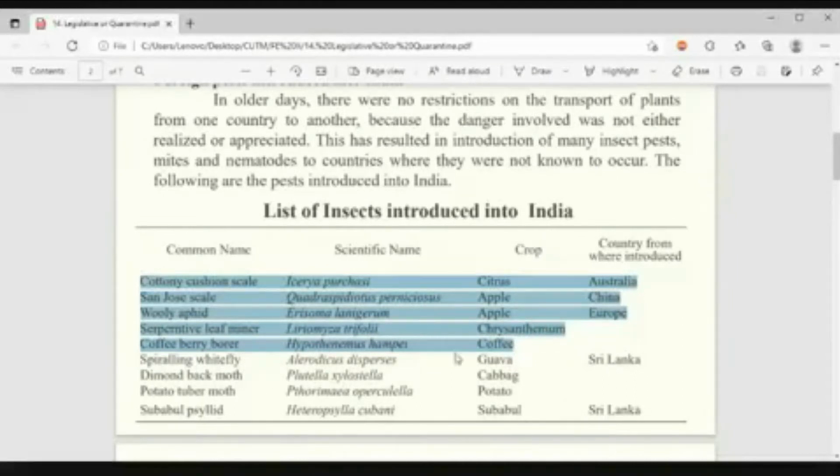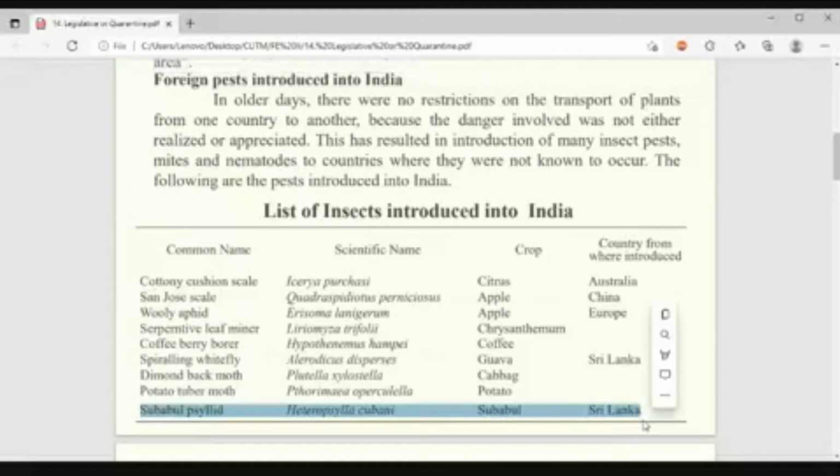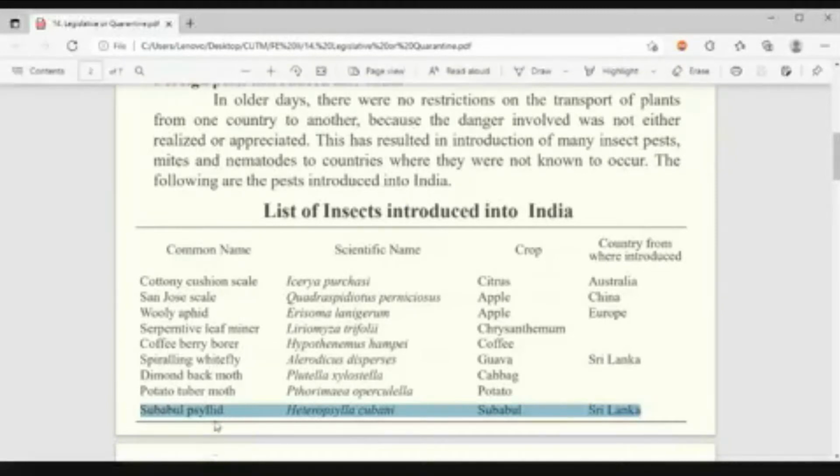And the area specific ones, spiralling whitefly and subabul psyllid. Okay. And if possible, please remember all. Understood? Yes or no? Yes, sir. At least the first 3-4 or up to this coffee berry borer. Then this area like Sri Lanka. From Sri Lanka spiralling whitefly came. Similarly, from Sri Lanka this psyllid came, Heteropsylla cubana. Okay, these things you try to remember. Understood? It may come in the short question. Okay.